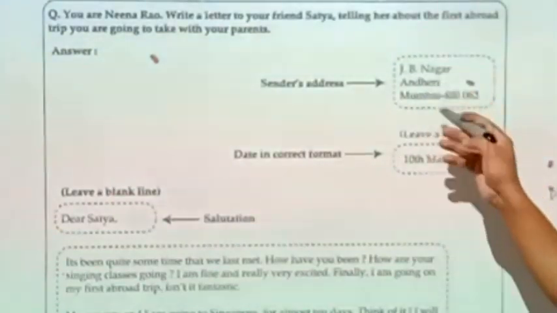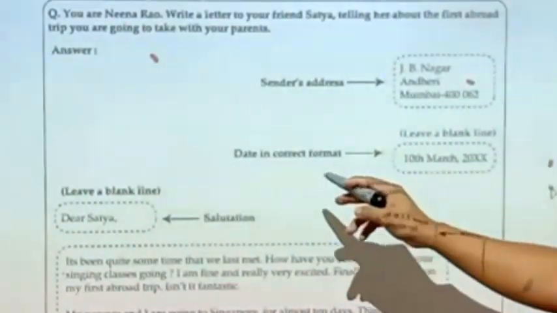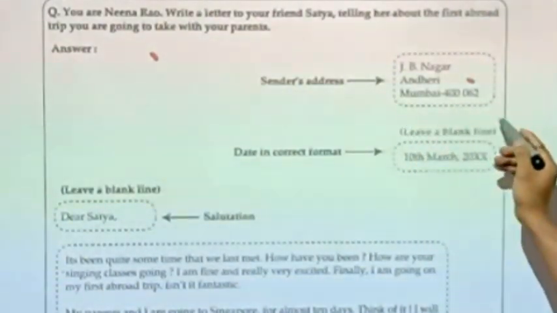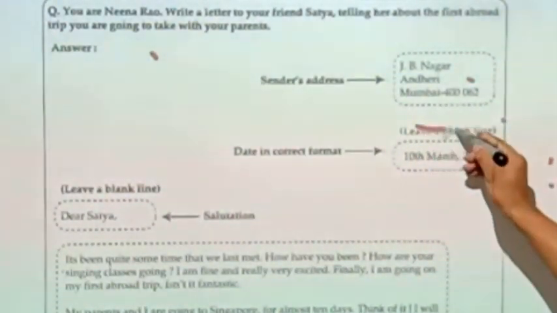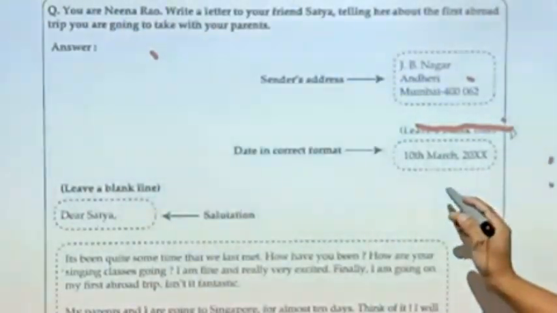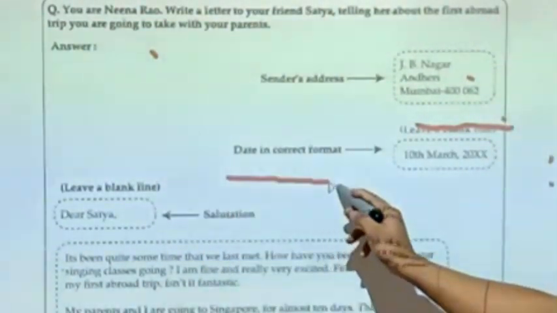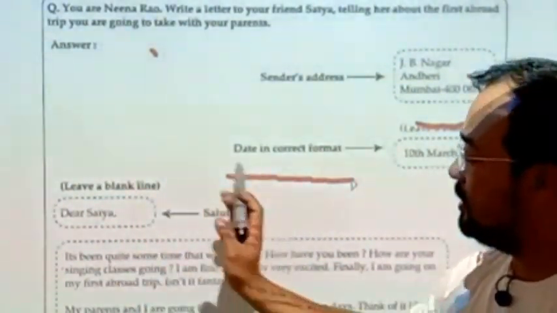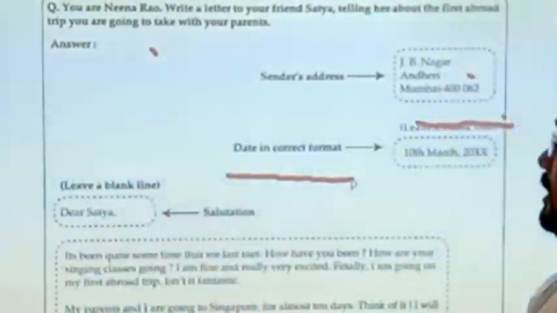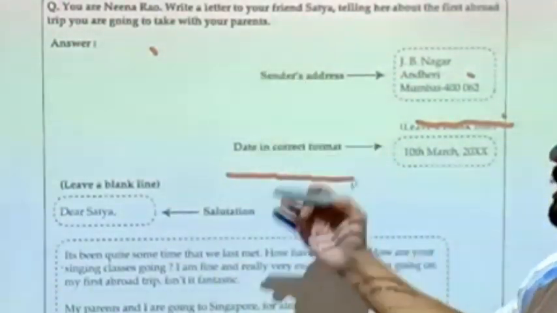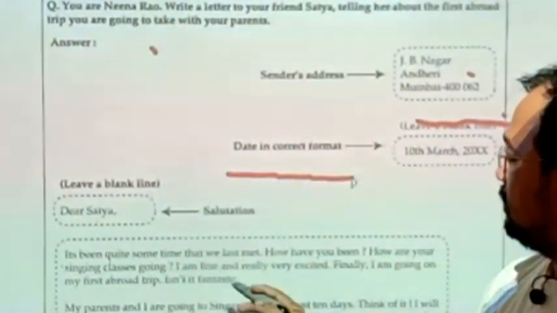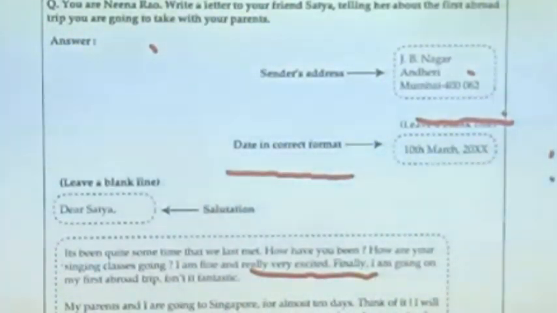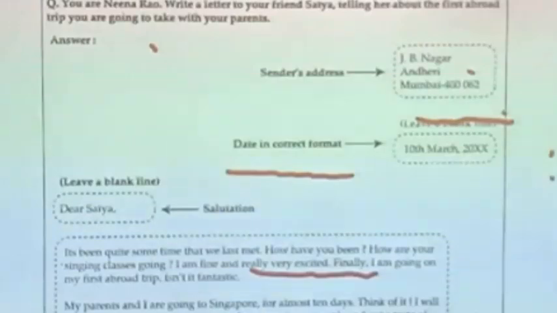The rest you write the same. Then the date in the correct format. The date writing format is the same, but you leave a blank space here. In this space you leave a line. Then again you leave one line here. Then you write the salutation, again on the left hand side: Dear Mother or Dear Satya, whatever the question has asked you. Then again the opening sentence in the first paragraph. In the second paragraph you write what the question has asked, very importantly.